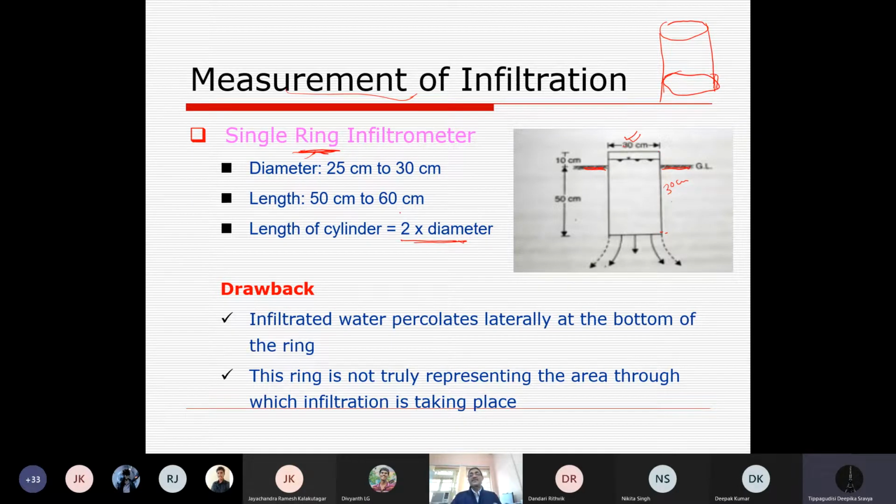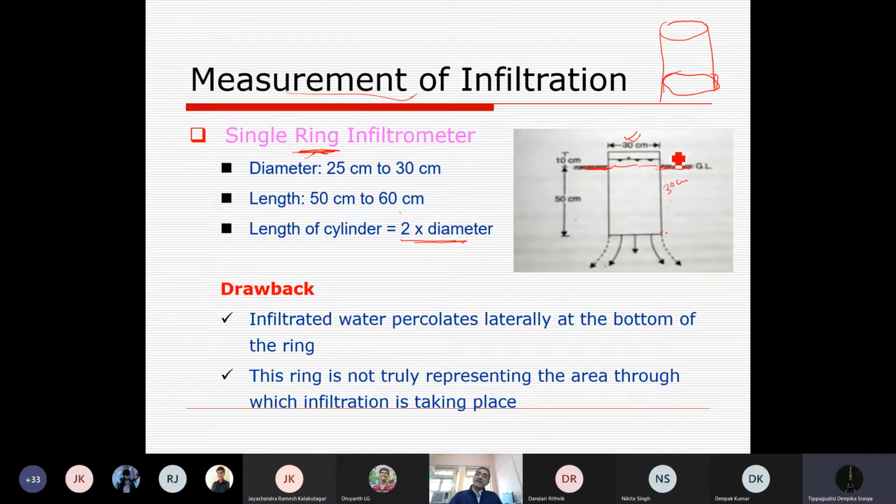So we have a single cylinder or ring that is inserted inside the soil up to a certain depth. Then it is filled with water to a certain depth, 10 centimeters or 5 centimeters.